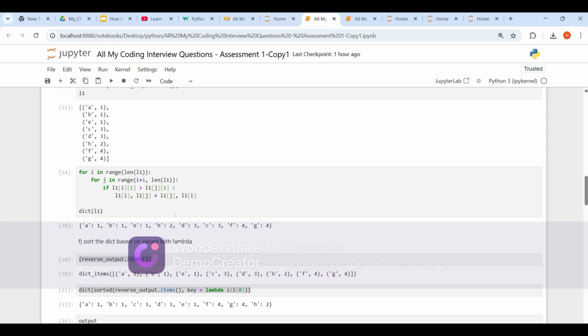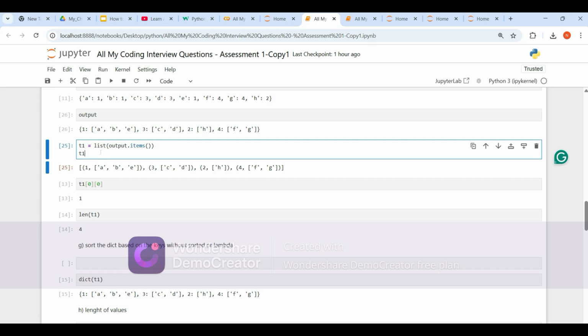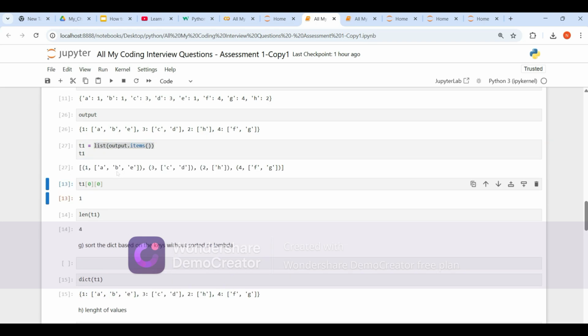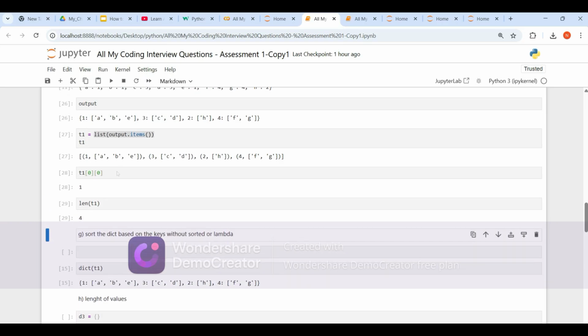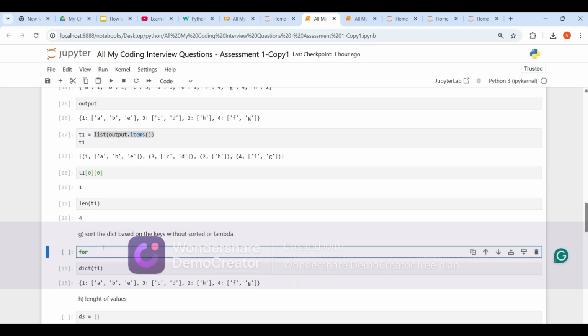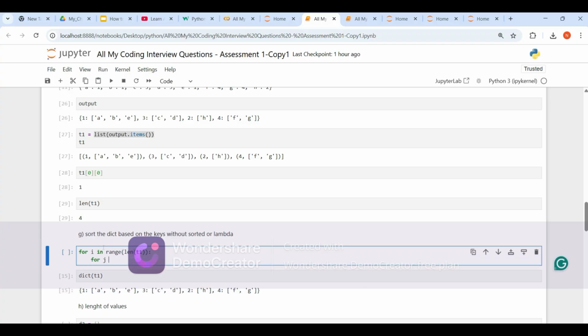But we need to make some changes. Let me tell you what changes. First thing is, let's store it in a list, right? Then let's write a loop: for i in range length of t1, for j in range i plus 1 comma length of t1.